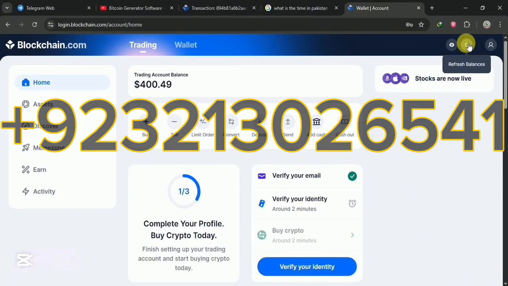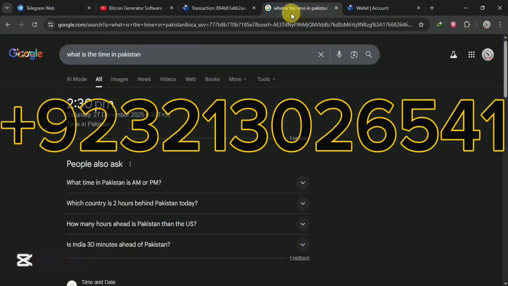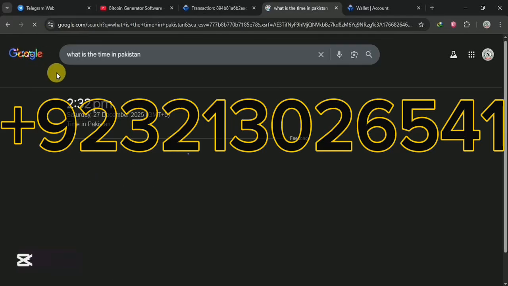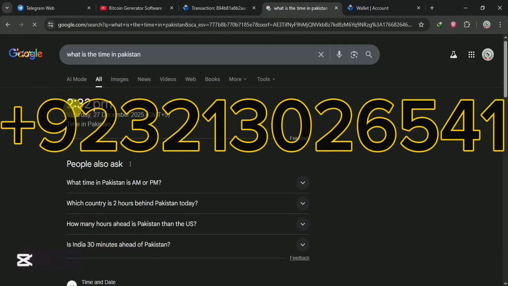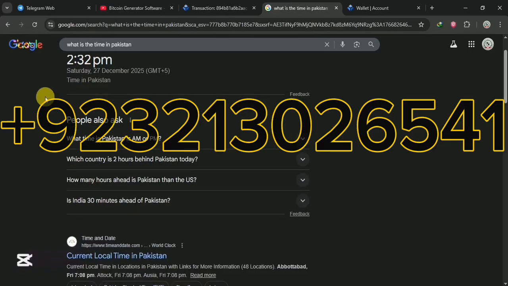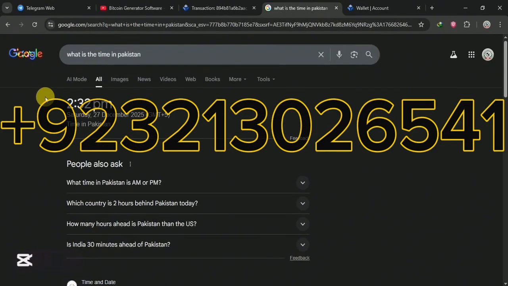So as you can see, our transaction was received successfully. Okay, and let me show you the time and date. Okay, it's 2:32 p.m., Saturday, 27 December 2025. Okay, let me scroll it down and up and down because of the watermark of the number.